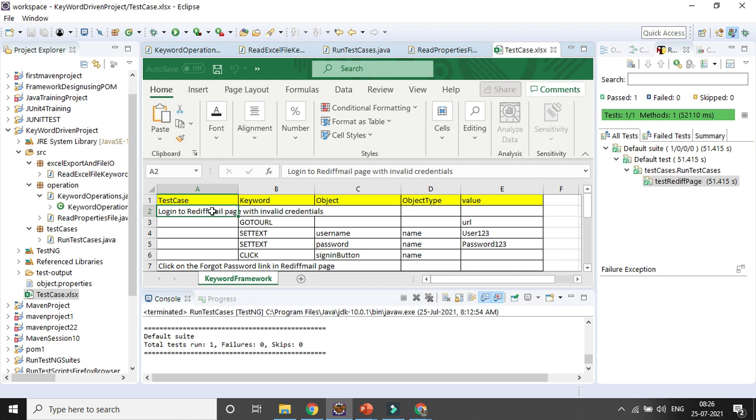In case it is 0, it means there is no value here. 0 means there is no value, but the keyword is there. So I will try to read cell 1, cell 2, cell 3 and cell 4, and I want to perform the operation here. So that is my objective.